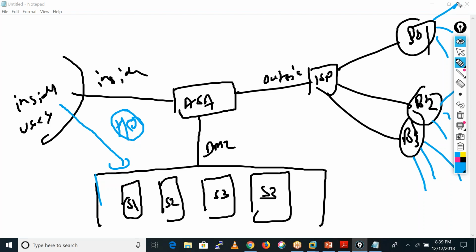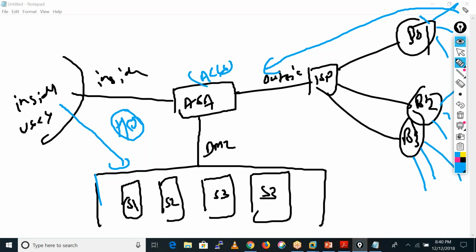But what happens if the branch office users also want to access these servers? They send their traffic through the internet, and that internet is unsecure, because there may be lots of attackers sitting there, watching your traffic to see if they can get any information. So to provide access to the legitimate users only, we can write ACLs on the firewall.